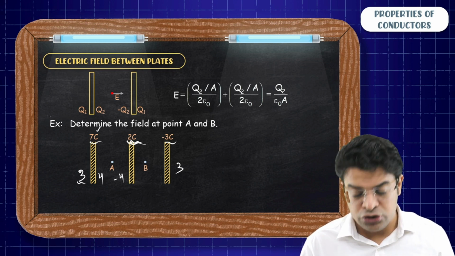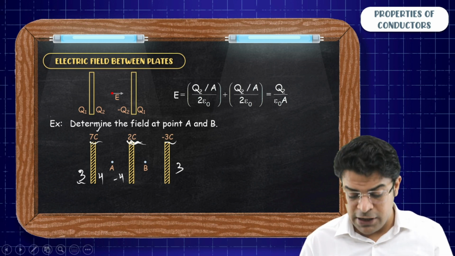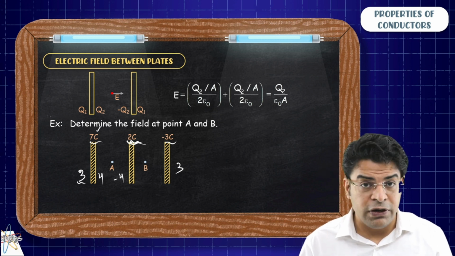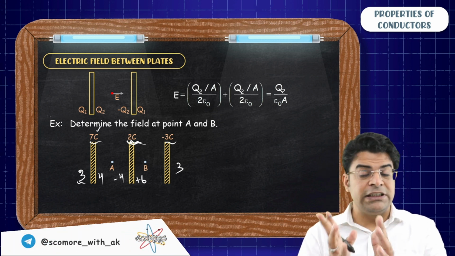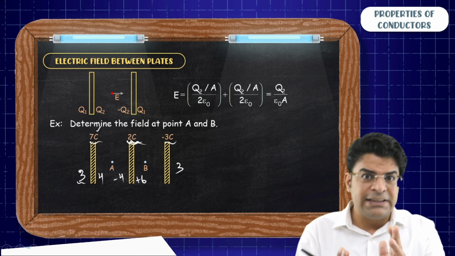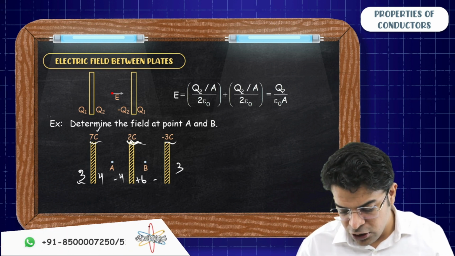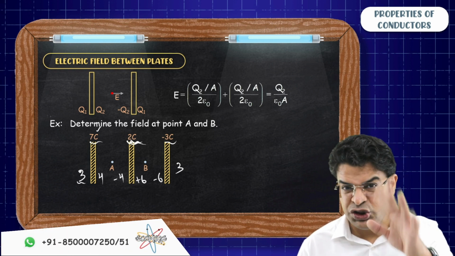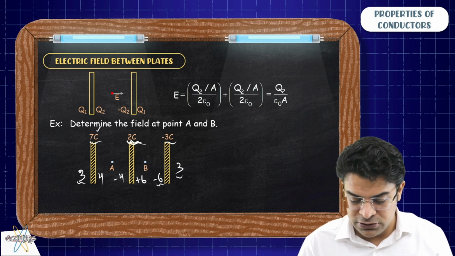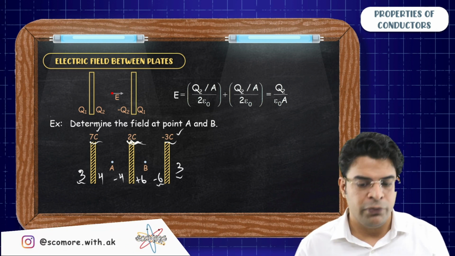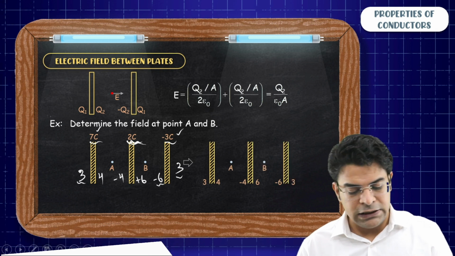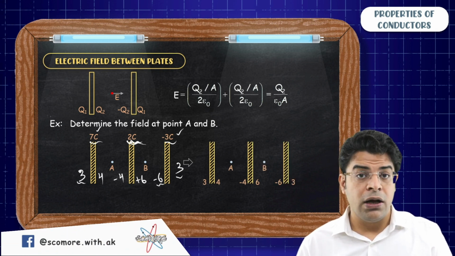The net charge has to be 2. On the left surface, you get minus 4, so on the right surface, you will have a plus 6. Plus 6 minus 4 gives you plus 2. And on the opposite surface, you will have minus 6. Always check in the end. Minus 6 plus 3 gives you minus 3. Okay. Now once you know the charge distribution,